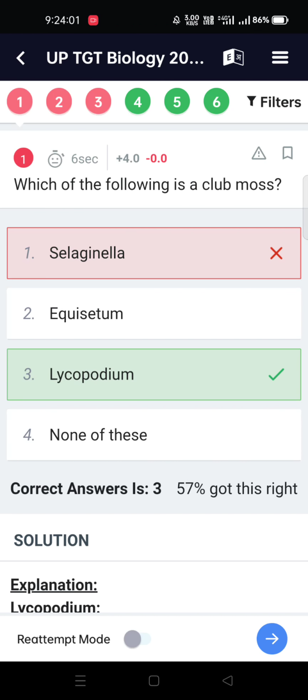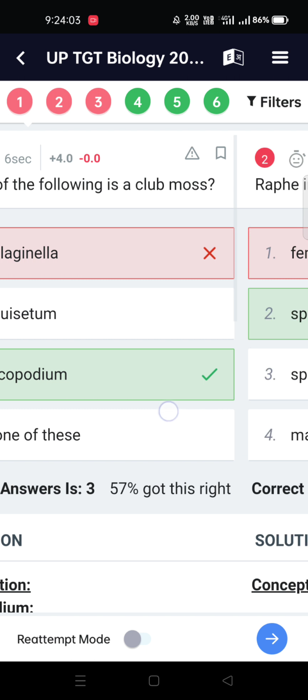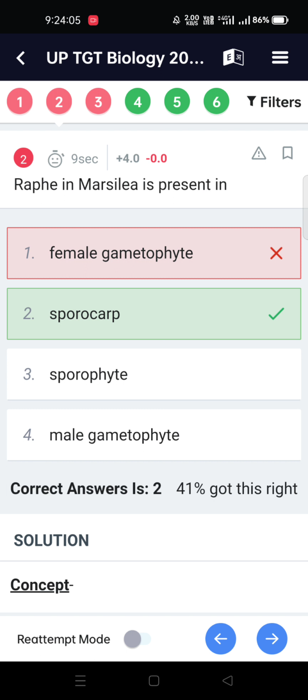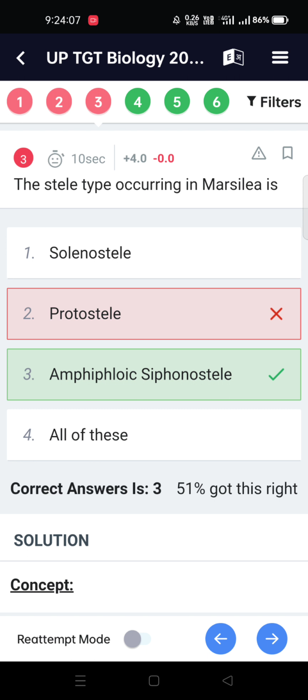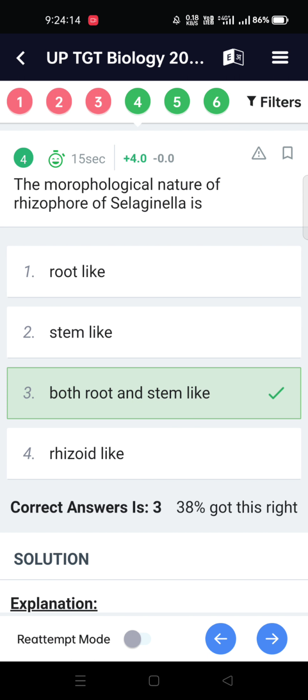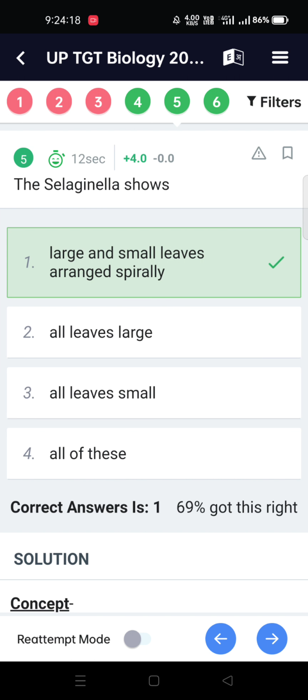Biology. Which of the following is a club moss? Lycopodium. Raphe in Marsilea is present in sporocarp. The stele type occurring in Marsilea is amphiphloic siphonostele. The morphological nature of rhizophore of Selaginella is both root and stem-like. Selaginella shows large and small leaves arranged spirally.